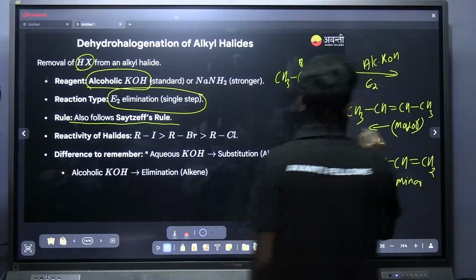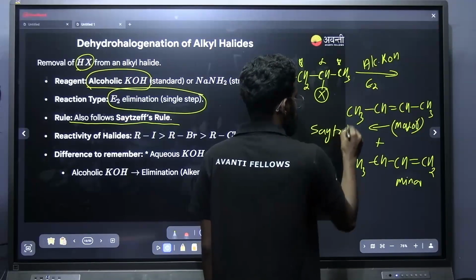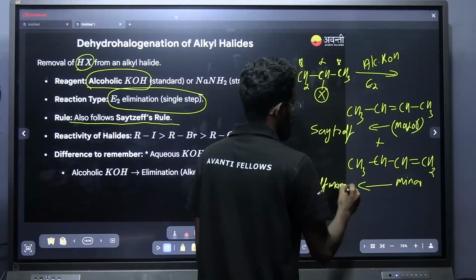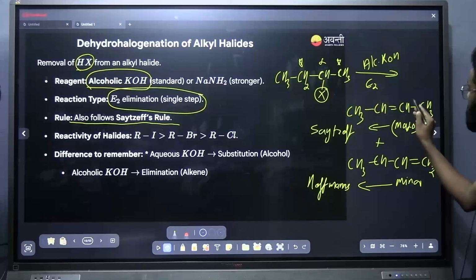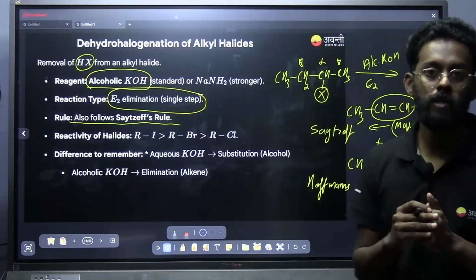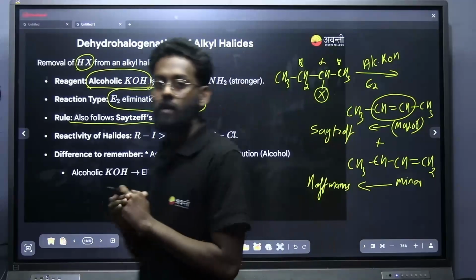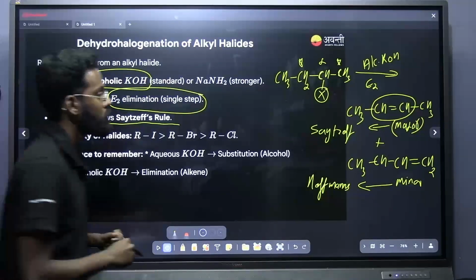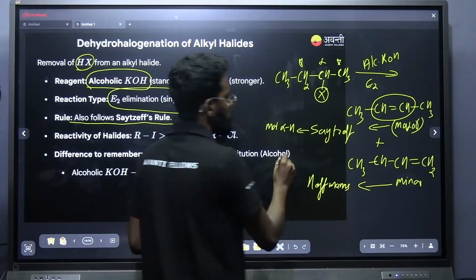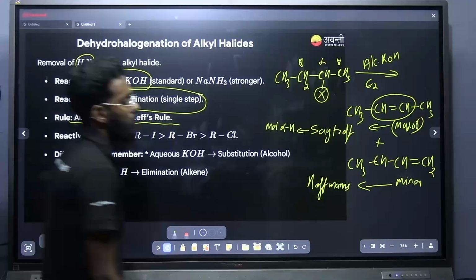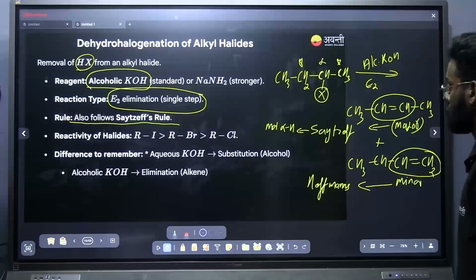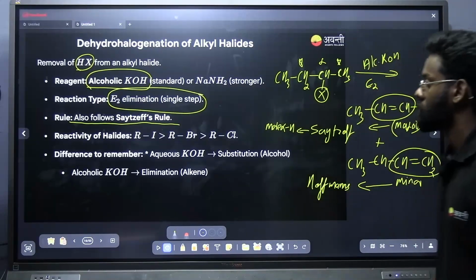This major product we will call the Saytzeff product, and the minor product we will call the Hofmann product. Why is this major? More number of alpha hydrogens. In yesterday's GOC chapter we discussed that the more the alpha hydrogens of an alkene, the more will be the stability. Here, 6 alpha hydrogens are there. But in the second one, the minor product, you can see only 1 alpha hydrogen. So that is the point you have to note down here.